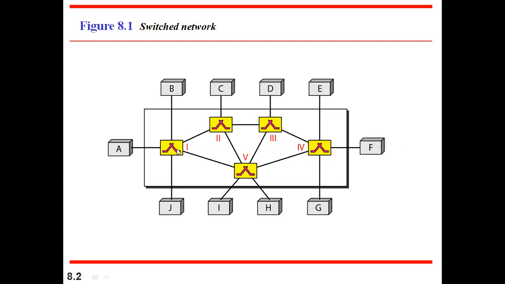In case of circuit switching, the path is selected in advance and then the data is transmitted. But in case of packet switching, first the data is sent to the switch, then the switch decides whether to go in this path or this path. There is no dedicated path reserved for anybody here. But in case of circuit switch, there is a dedicated path reserved. That means whatever resources that path needs will all be allocated to that particular link in advance.